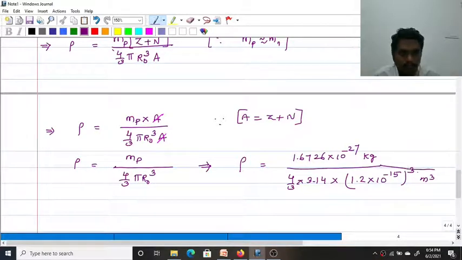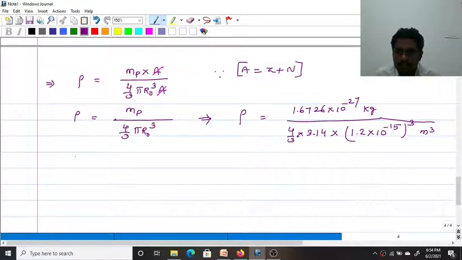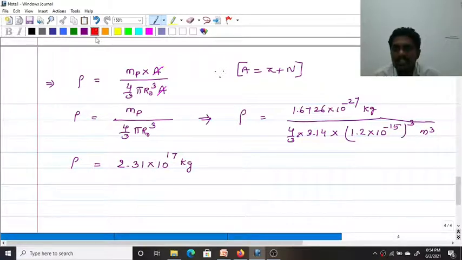After substituting all the known values, you get the density of the nucleus as 2.31 × 10^17 kg per meter cubed. This is the density of the nucleus.